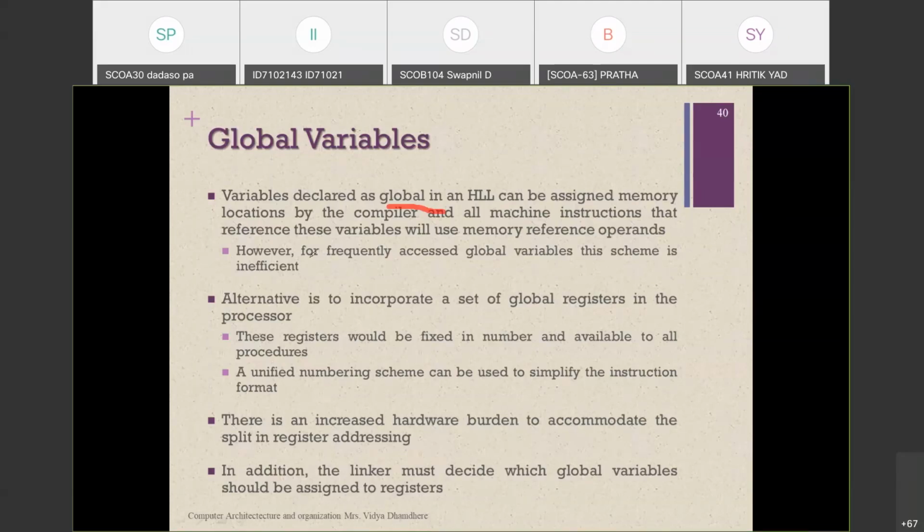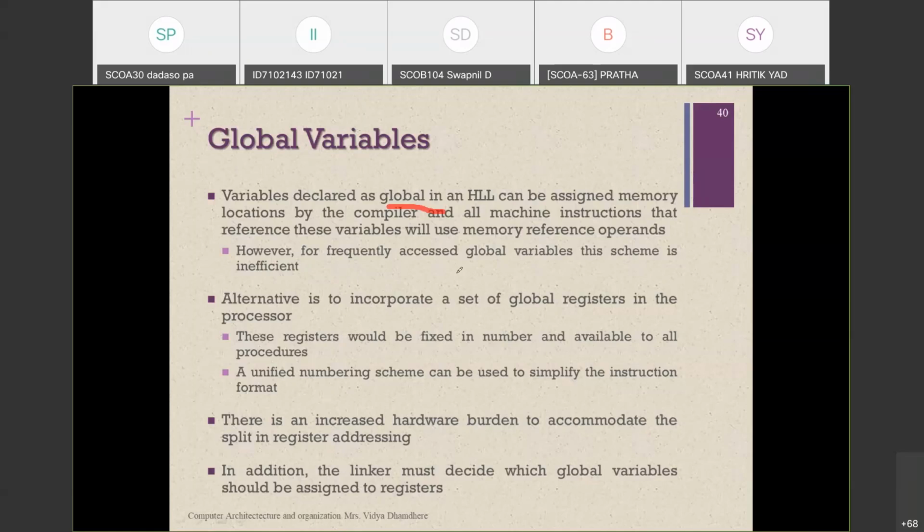So we need to avoid the use of global variables. The alternative is to incorporate a set of global registers in the processor. We have to inform that these are the global registers and these are the local registers.